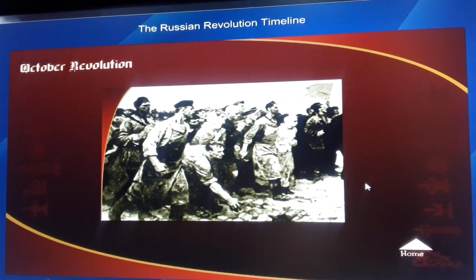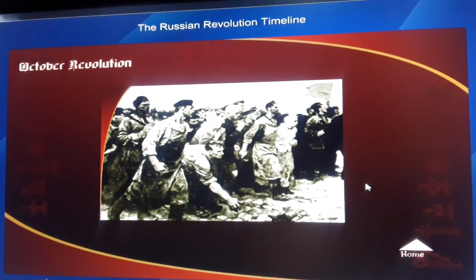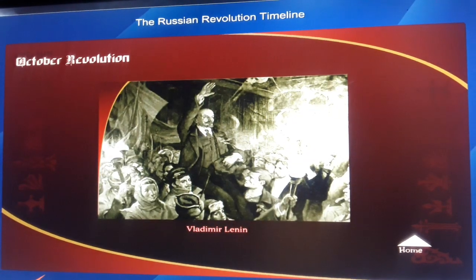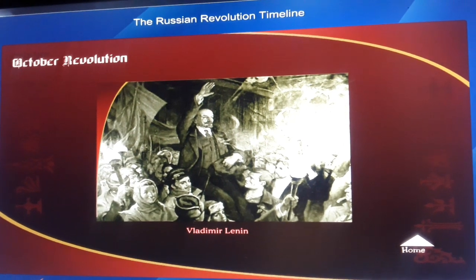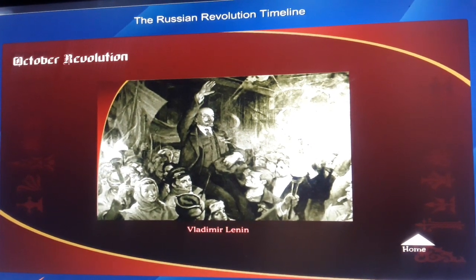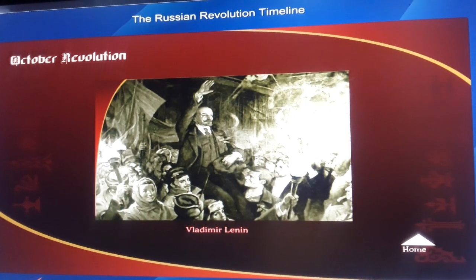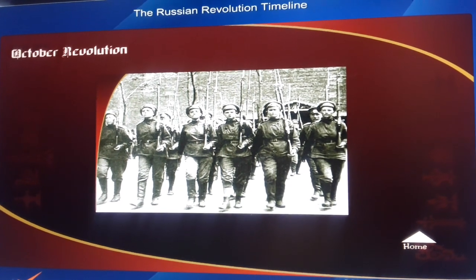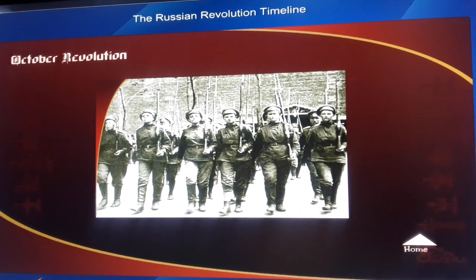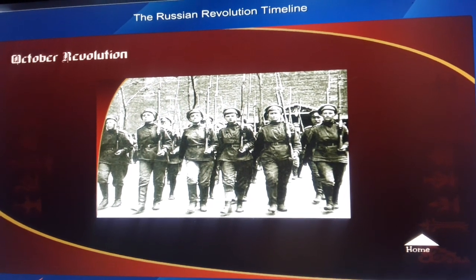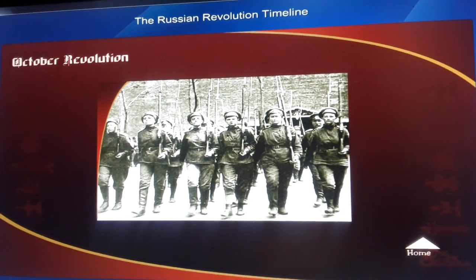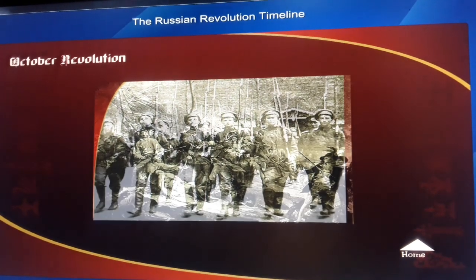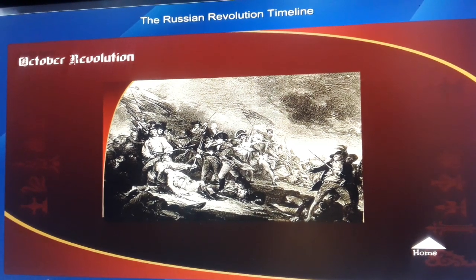October Revolution. The October Revolution is also known as the Bolshevik Revolution. On October 25, 1917, Vladimir Lenin led his forces in the uprising in St. Petersburg against the Winter Palace. Bolshevik insurgents faced very little opposition and were practically able to just walk into the building and take it over. State power was handed over to the Second All-Russian Congress of Soviets of Workers and Soldiers Deputies. The October uprising completed successfully.